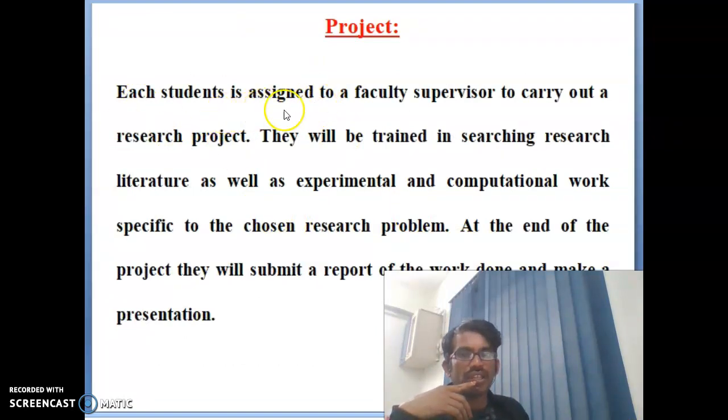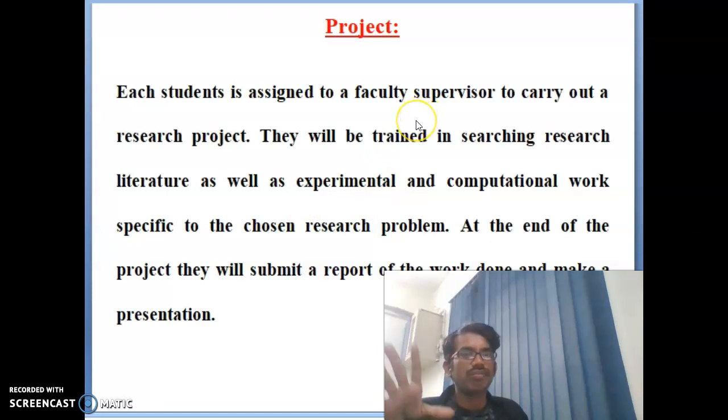Each student is assigned to a faculty supervisor to carry out a research project. They will be trained in searching research literature as well as in experimental and computational work specific to the chosen research problem. At the end of the project they will submit a report of the work done and make a presentation.